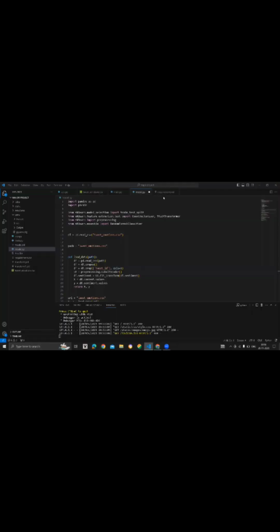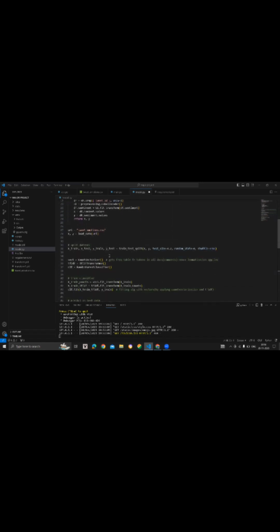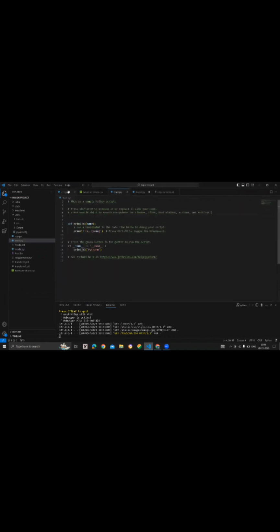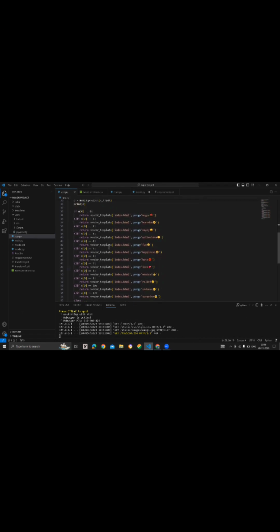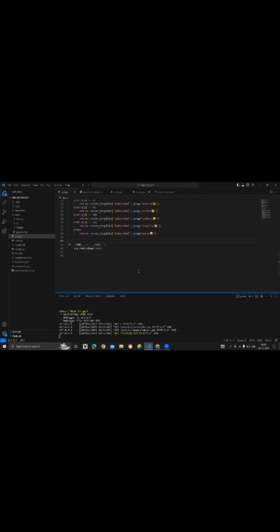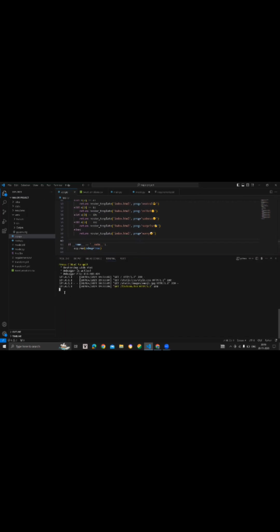Now I will show the execution of the project. These are the different types of emotions in our project. If you type python app.py in the terminal, it will execute. If you click the link, you can see the interface.